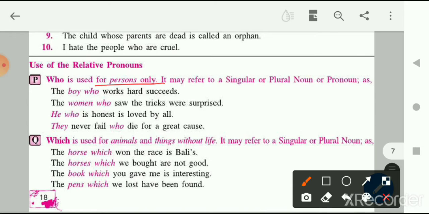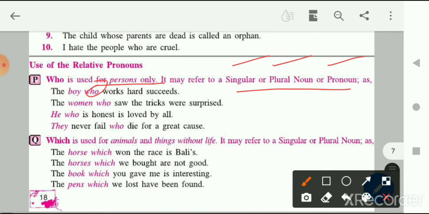It may refer to a singular or plural noun or pronoun. So relative pronoun who is used only for persons, and it may refer to singular or plural nouns or pronouns. Let's see an example here. The boy who works hard succeeds. So here, the boy, you can see that it is used for a person.